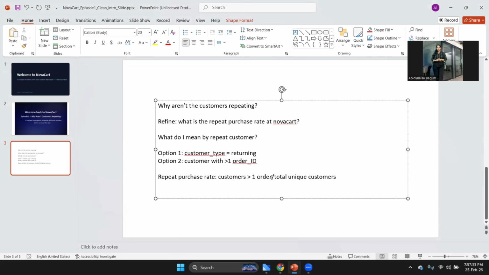Because if I give you the raw count of customers who have placed more than one order, that's not a very good idea. Why do I say that? Because let's say there are 50 customers who have placed repeated orders, if that is out of 60, it's really good. But what if it is out of 5,000 customers, only 50 have repeated? That is a problem, isn't it? So that is the reason why we calculate proportion instead of just taking the number.